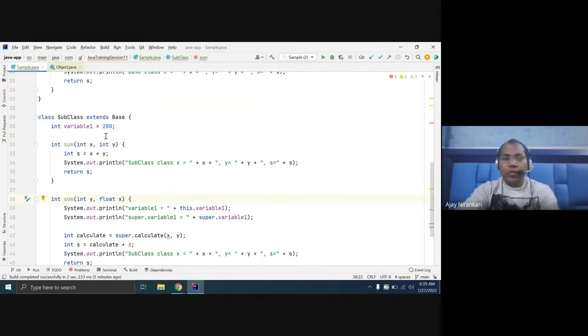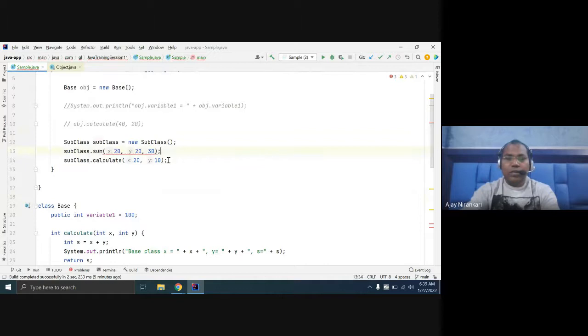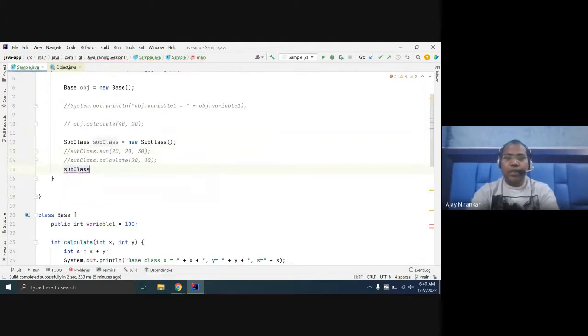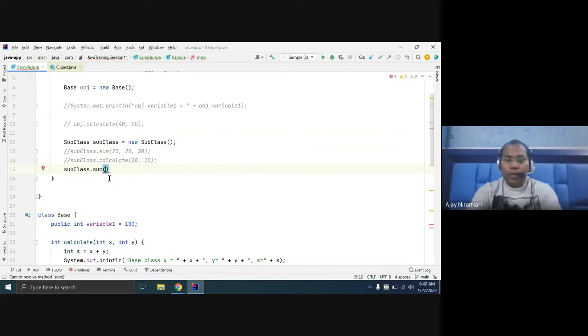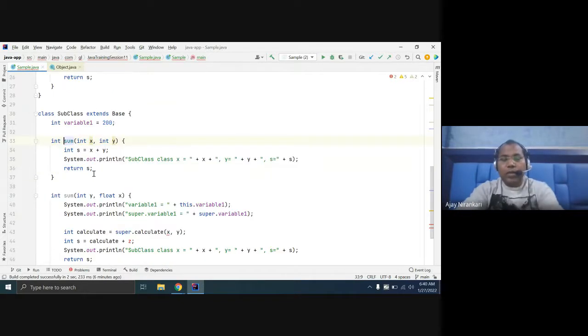So whenever you invoke it from here, let us just comment this out. Here, say base class dot sum. I want two methods. One sum takes two primitive integers. The other sum takes one int and one float. These are the overloaded methods. Here you can pass 10 comma 20. This will invoke the method that takes two primitive integers. It will work.